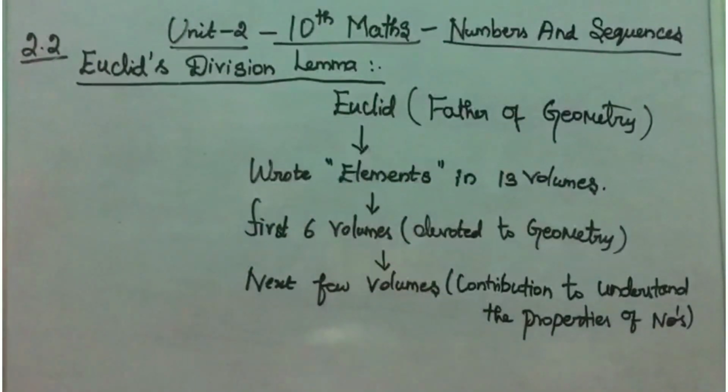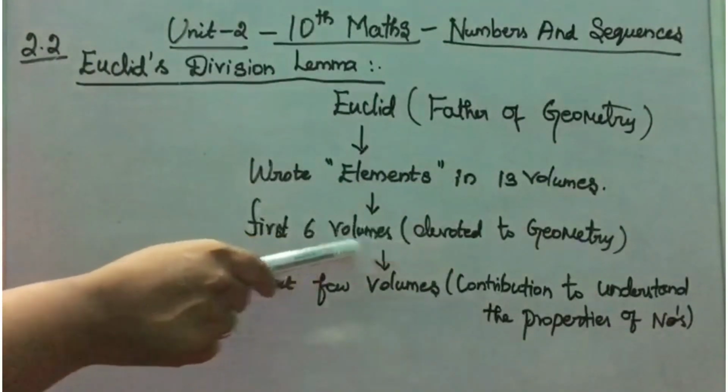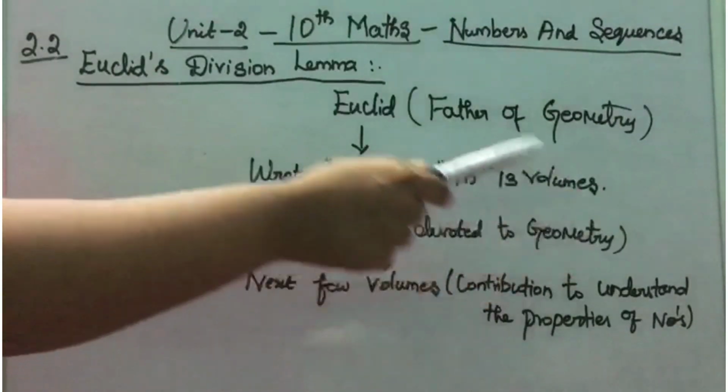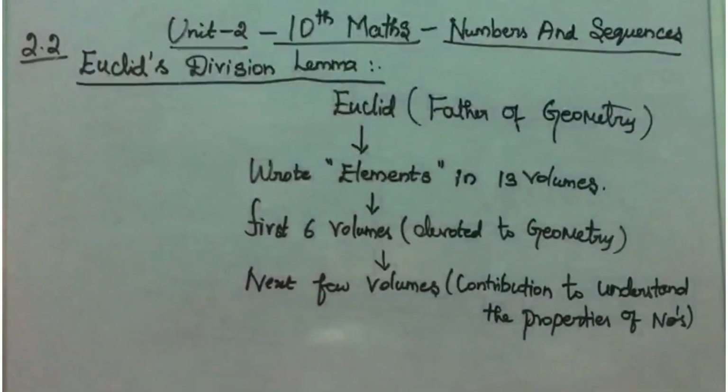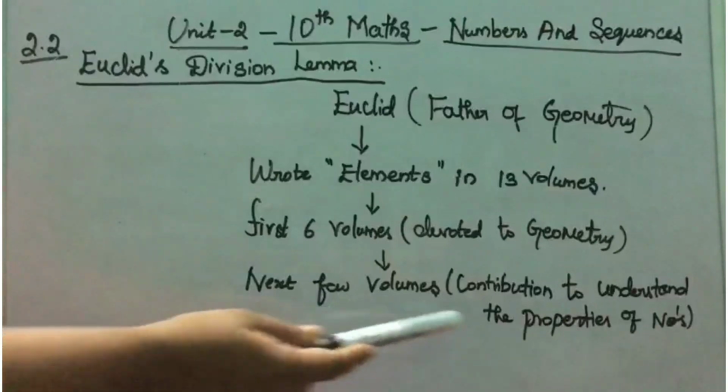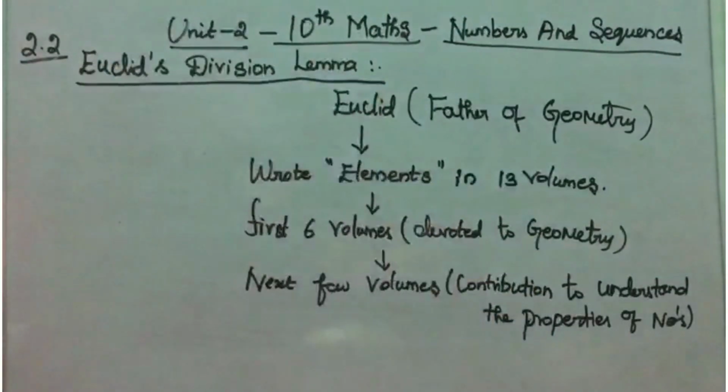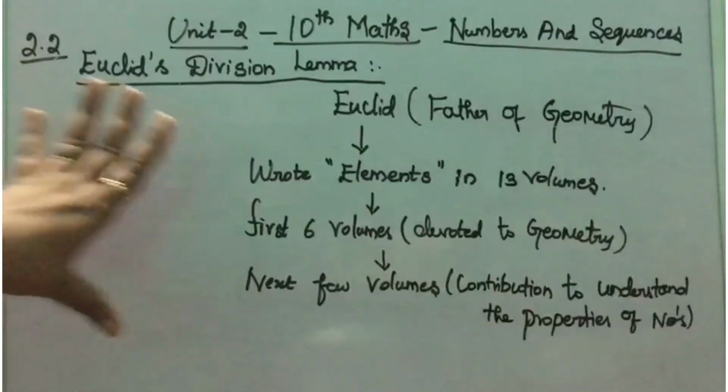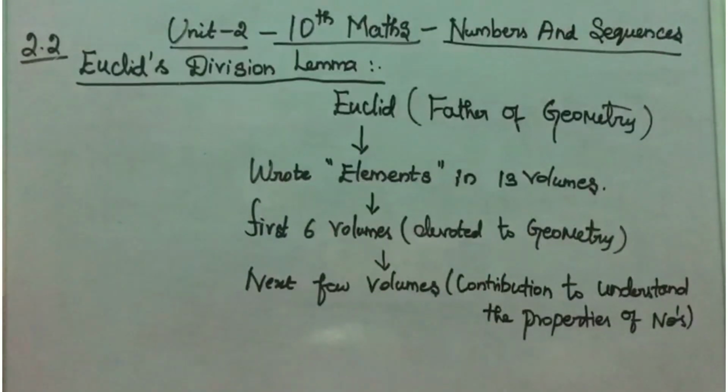In that, the first 6 volumes were devoted to geometry, so he was called the father of geometry. In the next few volumes he contributed to understanding the properties of numbers. One among them is Euclid's division lemma. So this was the basic introduction about Euclid.